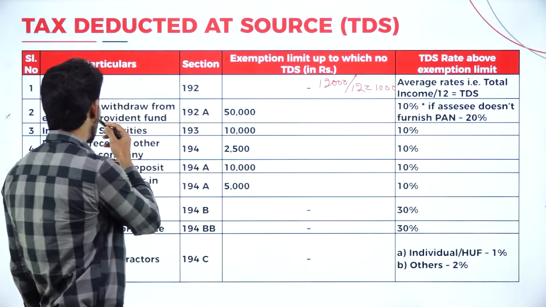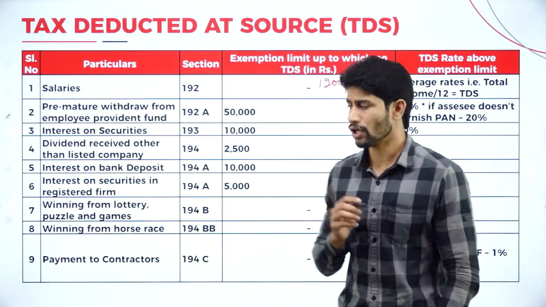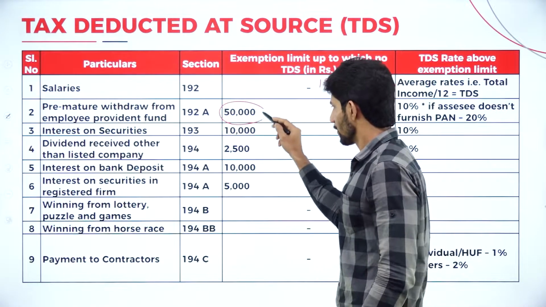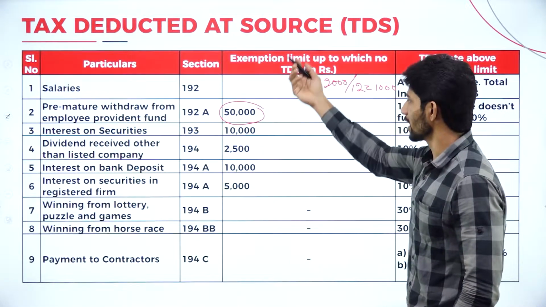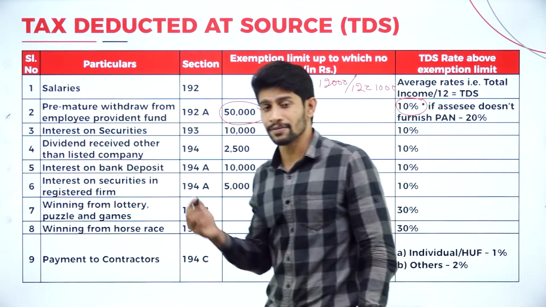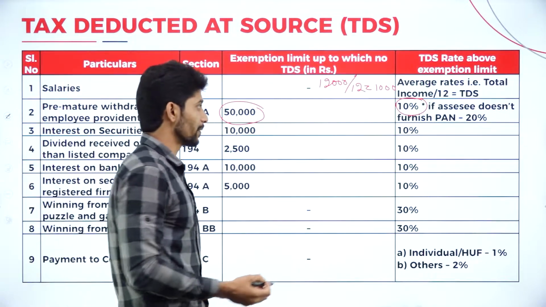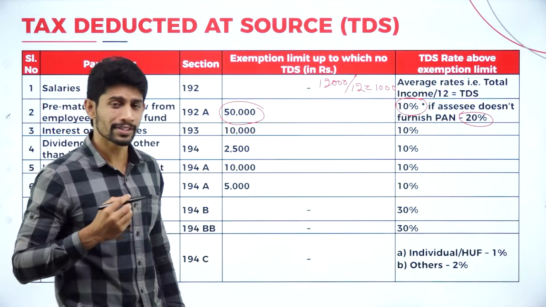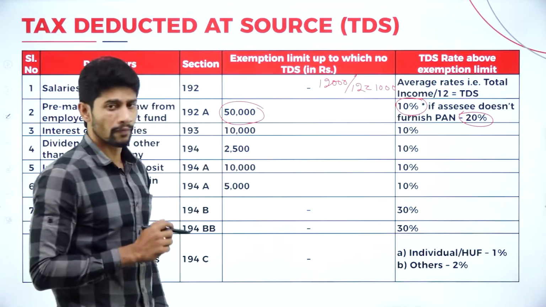Next one is premature withdrawal from employee provident fund. If he is receiving up to 50,000, he need not pay tax. If he is claiming more than 50,000, then he is supposed to pay 10% tax. In case the assessee fails to submit the PAN card details, then they will deduct 20% of the PF amount withdrawn.